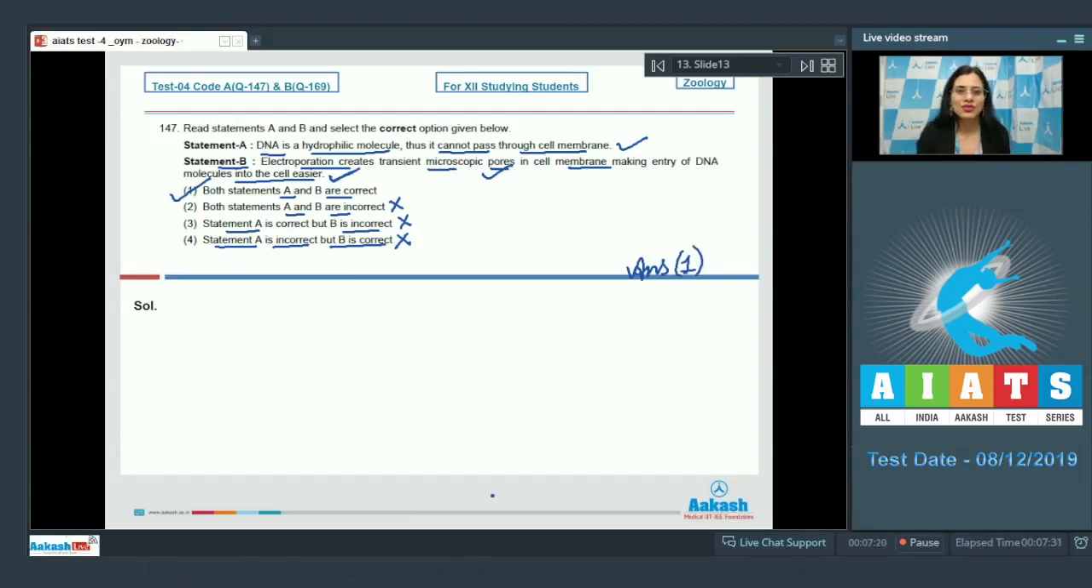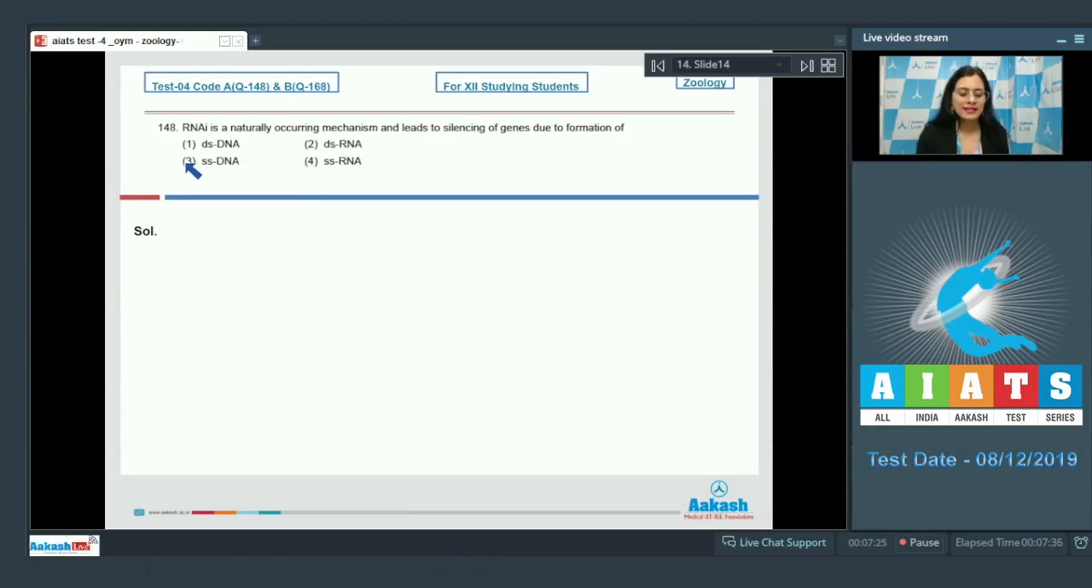Let's discuss our next question. Question number 148. RNAi or RNA interference is a naturally occurring mechanism and leads to silencing of genes due to formation of, and the options are double-stranded DNA, double-stranded RNA, single-stranded DNA, single-stranded RNA. And the correct answer to this question is option number 2, double-stranded RNA.